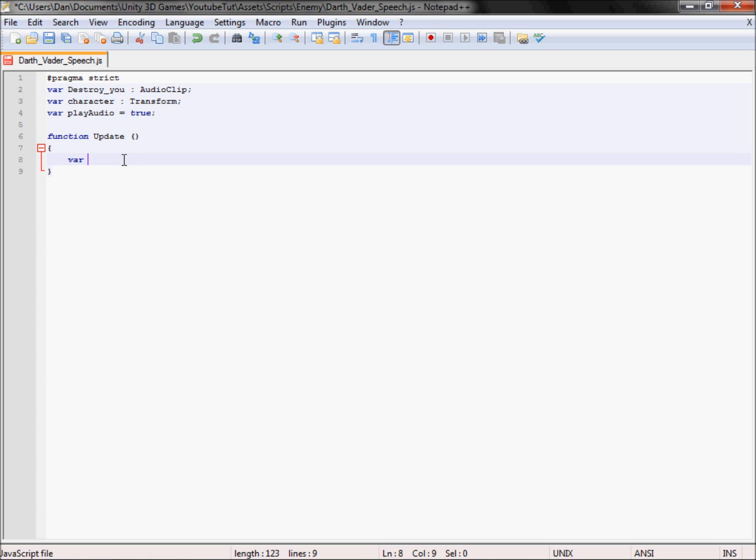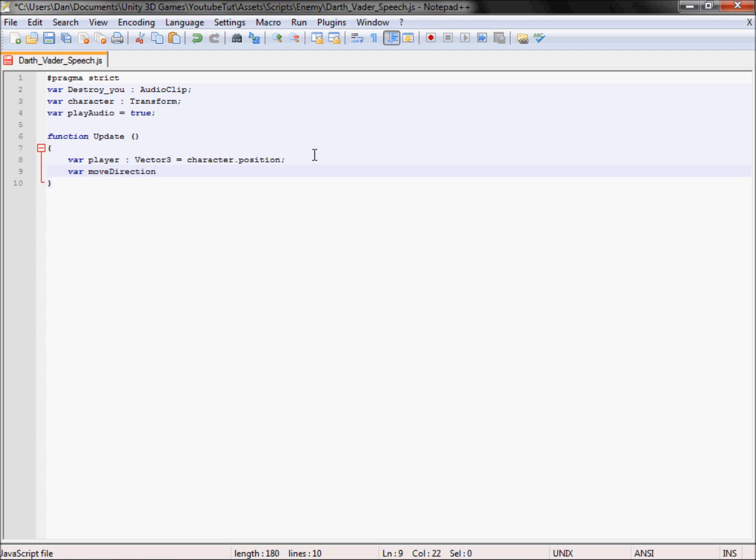So call this var, we'll call this player, and then this will be a colon Vector3, which is your x, y, and z, which I've explained last time, and then that will equal the character's dot position. Like that. So whenever we call player, it will get the Vector3 x, y, and z position of the character. All good. Next we'll create a new one, and we'll call this move direction.